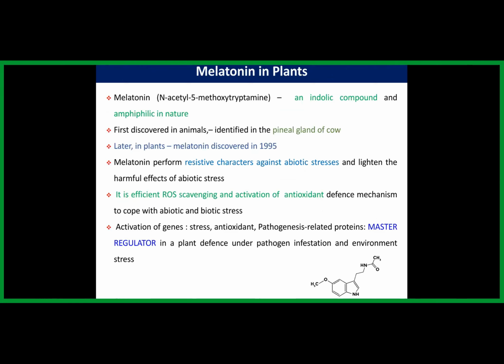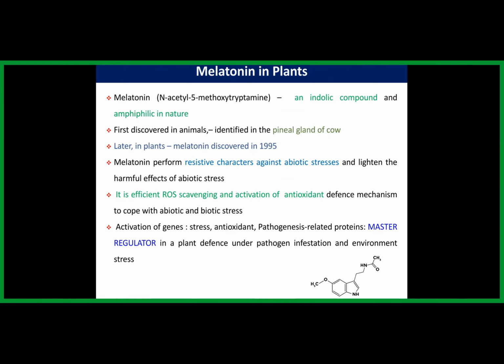So far, we have seen the research gaps. Now I can say what is melatonin. So what is actually melatonin? It is an indolic compound which is synthesized from an amino acid called tryptophan. This melatonin was initially discovered in mammals. Only later was it discovered in plants.